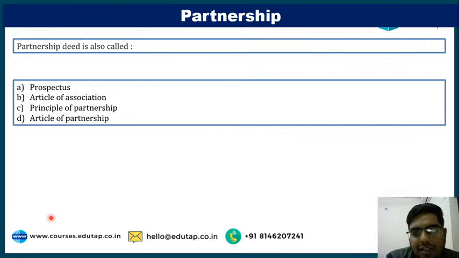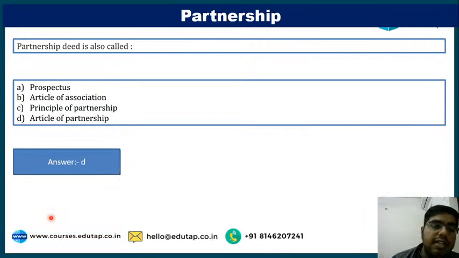Going with C. Everyone is guessing. Wow, Shubham Pal, absolutely correct. The answer is D, article of partnership. Partnership deed is also known as article of partnership. I haven't taught you, but important question.